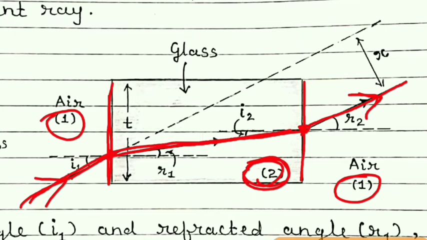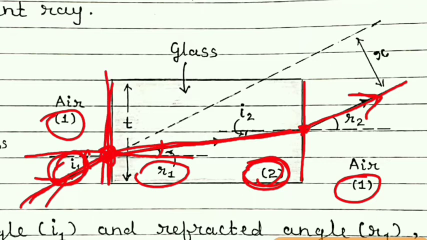Now at this first point, when it is incident, you can see this is the angle made by the incident ray with the normal, denoted by I1, and this is the angle of refraction here, R1, at surface 1.